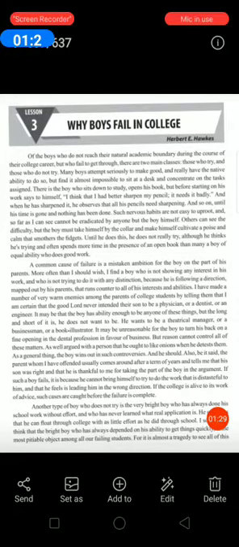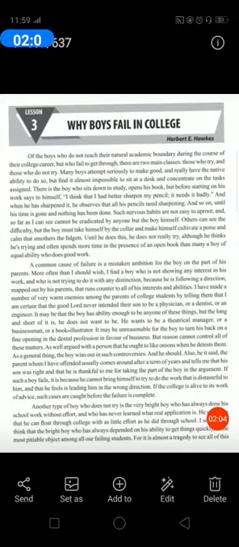Here in the very first sentence, the writer divides those failing students into two categories. Those who try and those who do not try, means those who work hard, those who really and sincerely want to pass or to get through or to complete their education, but they fail. And the other category is of those students who do not try, means who do not work hard, who do not try to learn something at college level, and who are not serious in their studies. So the writer says that of the failing boys, of the boys who do not reach their natural academic boundary.